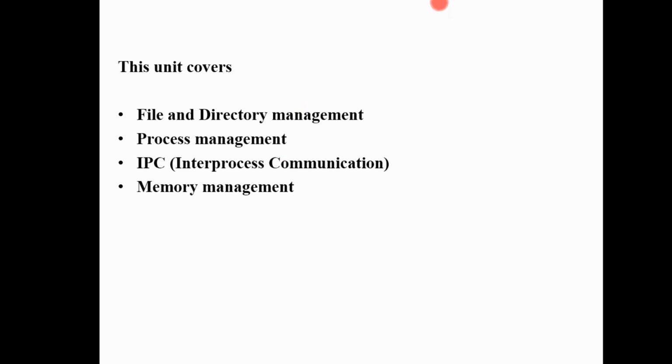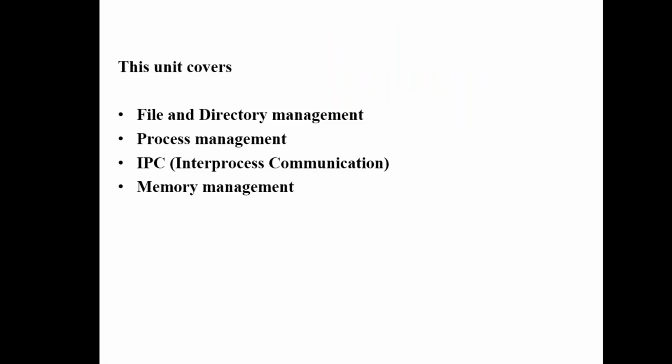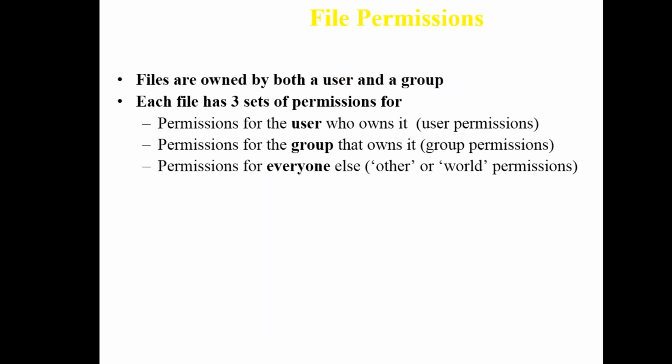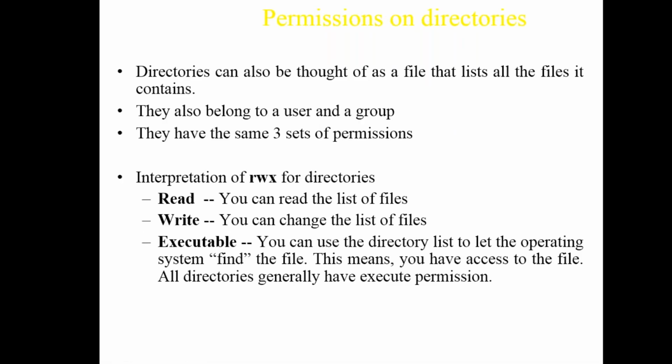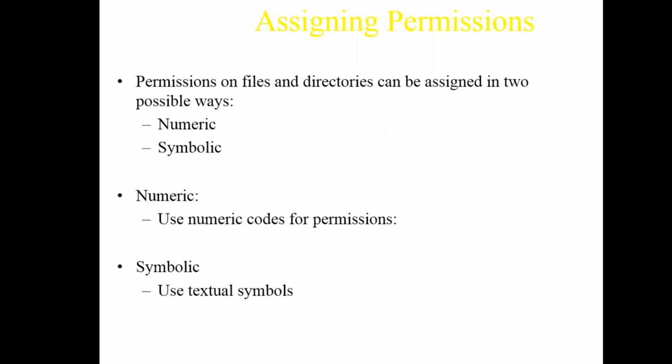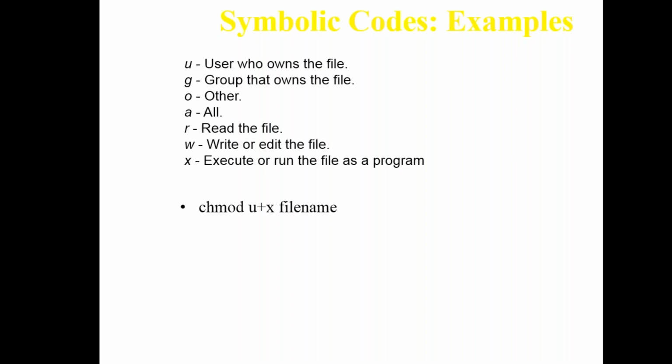These are the annotation tools. So these are a few permissions we have discussed already. This is all file management. The first topic, the file and directory management, consists of the permissions we have discussed so far: user permissions, group permissions, read, write, executable, numeric and symbolic representation. This is a part of unit 2.